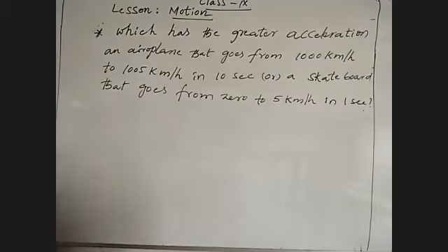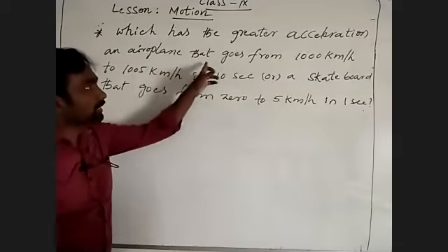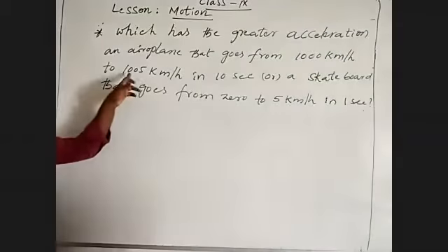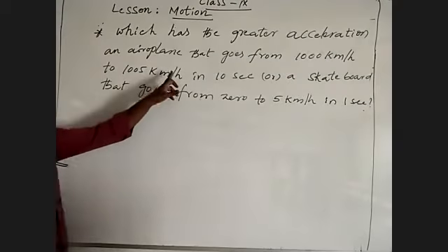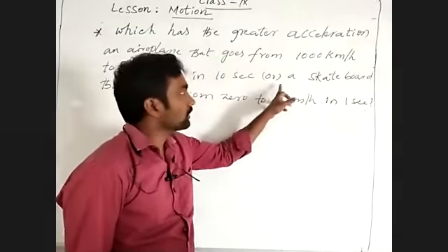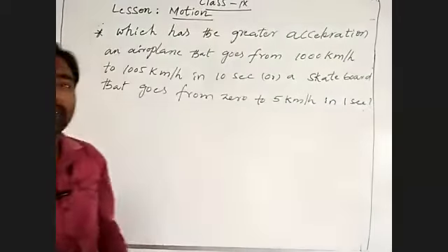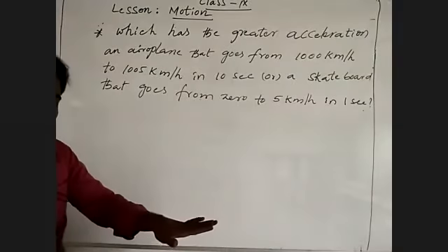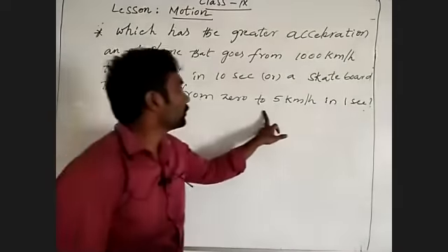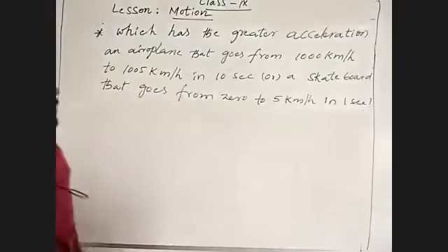What is the question? Which has the greater acceleration? An aeroplane that goes from 1,000 km/h to 1,005 km/h in 10 seconds, or a skateboard, that goes from 0 to 5 km/h in 1 second.